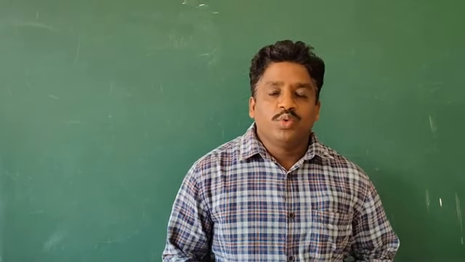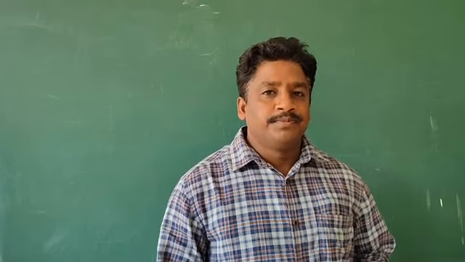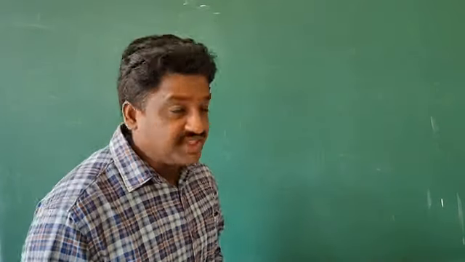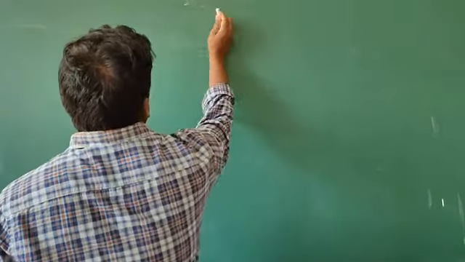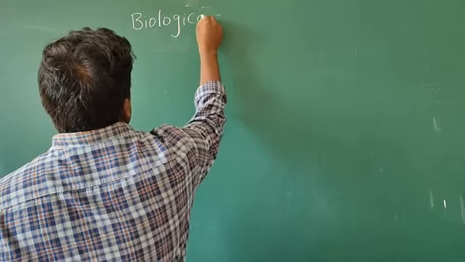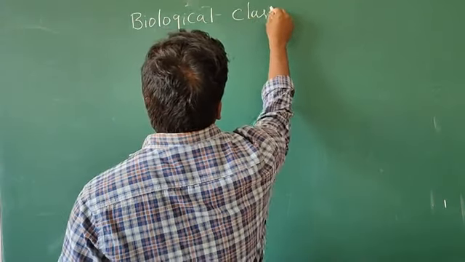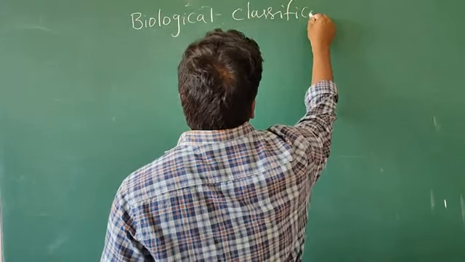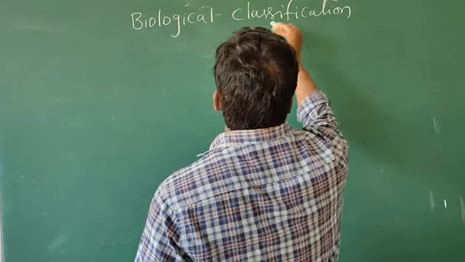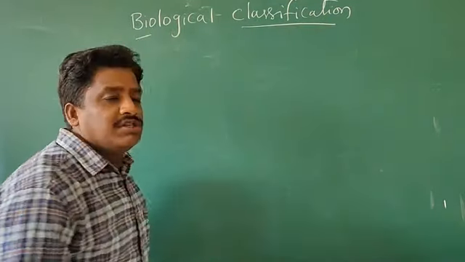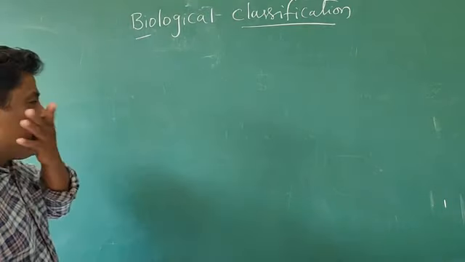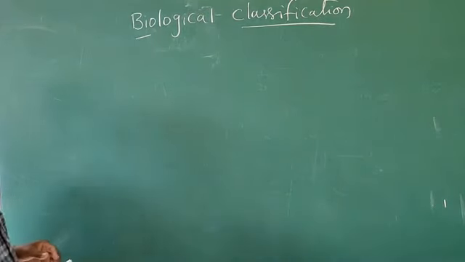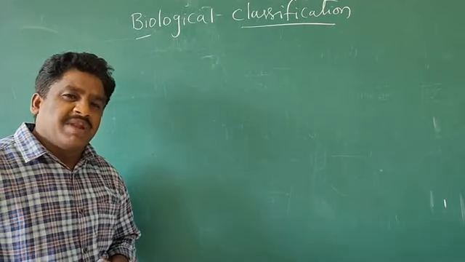Today we are going to a new chapter, biological classification. Already in the previous chapter we discussed the plant kingdom.